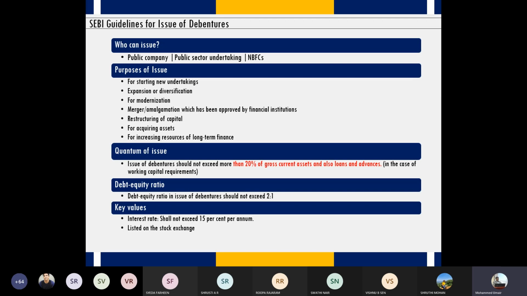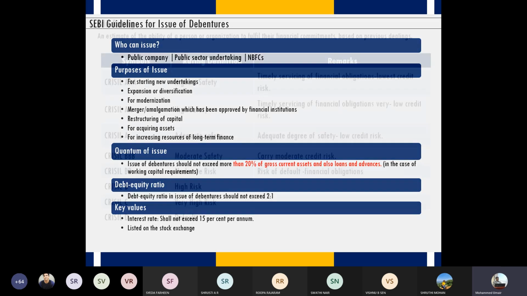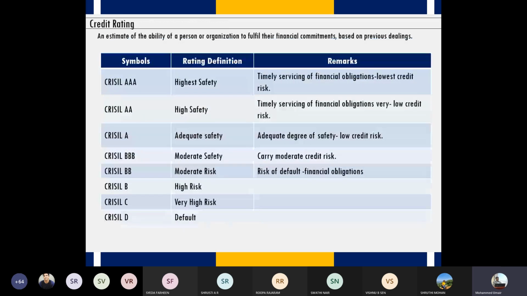And then the debentures issued should be listed on stock exchanges so that people can buy and sell and there should not be any liquidity problem. So these are some of the criteria, and this is how the rating is done. It is mandatory for financial institutions. So it is mandatory for companies and other organizations who are issuing debentures to go for a mandatory credit rating.